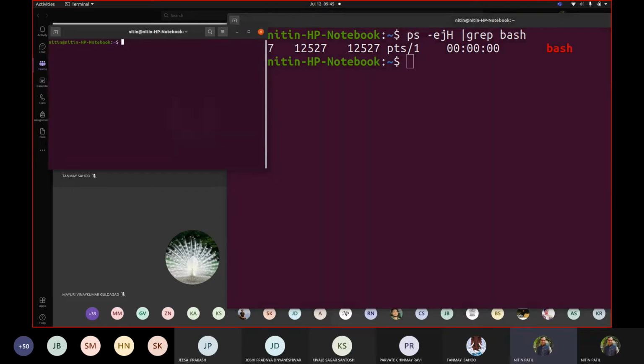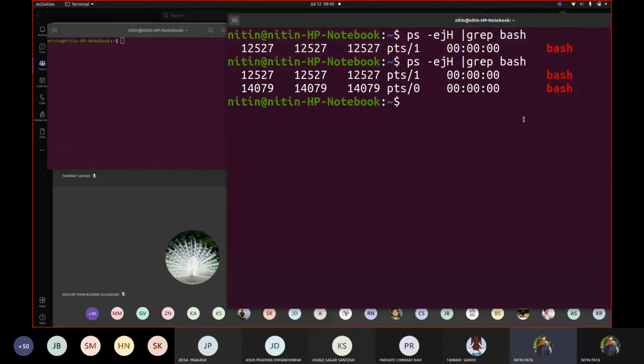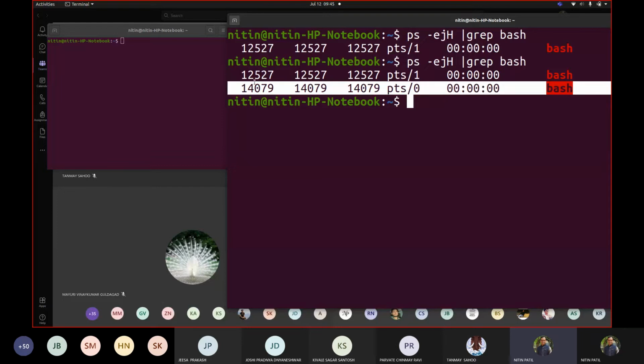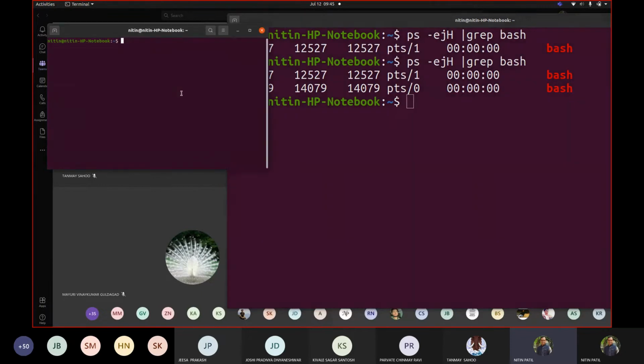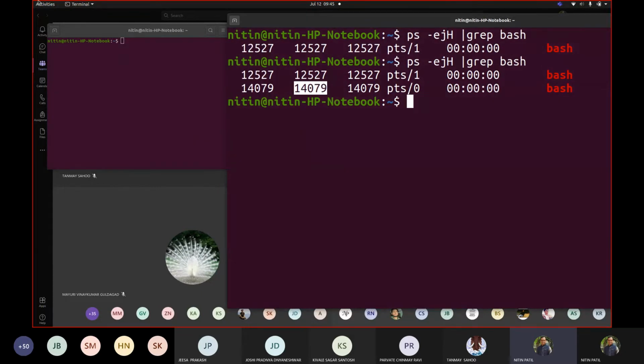So I'm opening a new terminal again. So this was now PTS2. If I try to see, it gave PTS0. Now you can see that its primary process ID is 14079. Correct. Now for this terminal, this was the ID given. Fine.